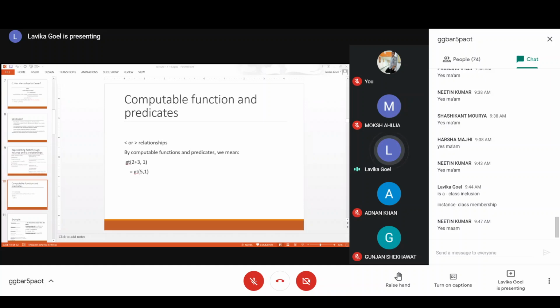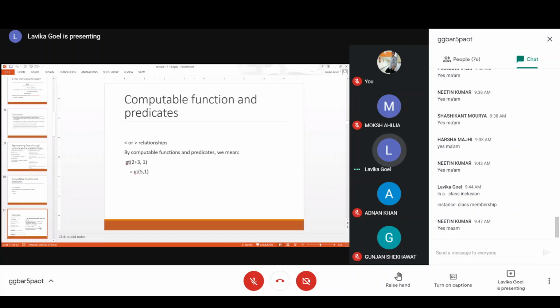So GT means greater than, basically capturing the greater than relationship. You can also have a less than relationship. In that case, you will be using another predicate symbol for less than, and it will be able to capture whether the first argument is less than the second argument or not. Accordingly, it will generate the answer as true or false. Here 5 is greater than 1, so it will generate true. This is called a computable predicate which can compute its value.